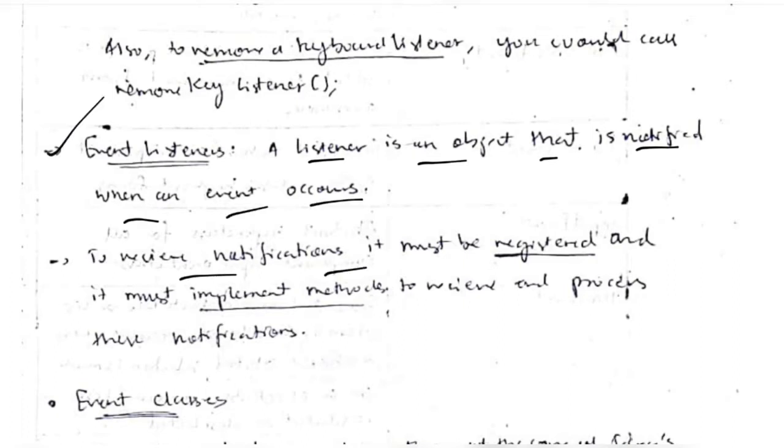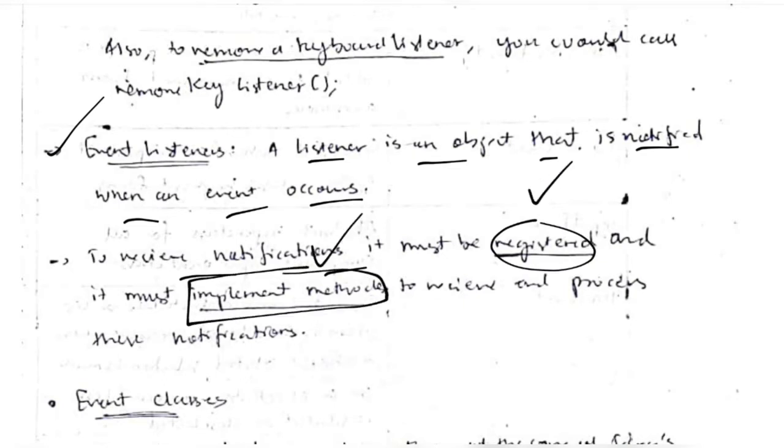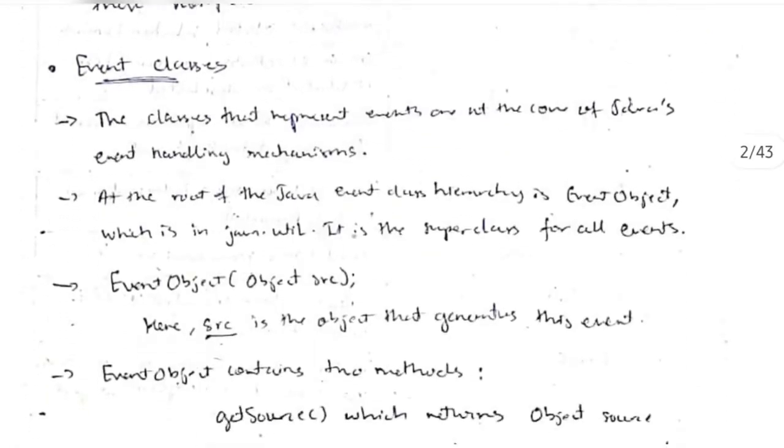It receives notification, must be registered and must implement methods. Means firstly it should be registered and it should implement methods, means what should happen when a change happens. Okay, if any change happens, what should be done, that should be implemented. Okay, and the next one is event classes.